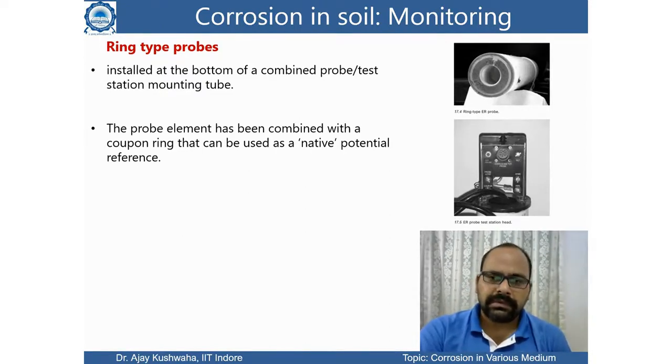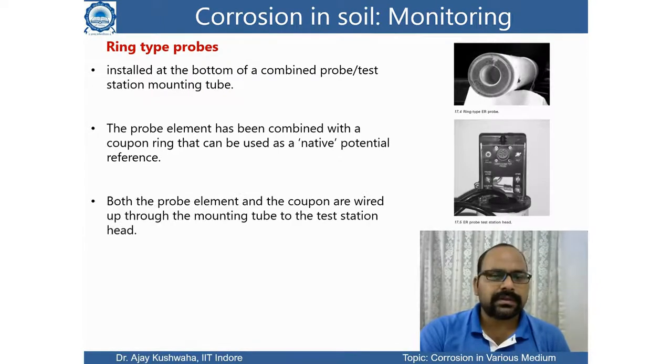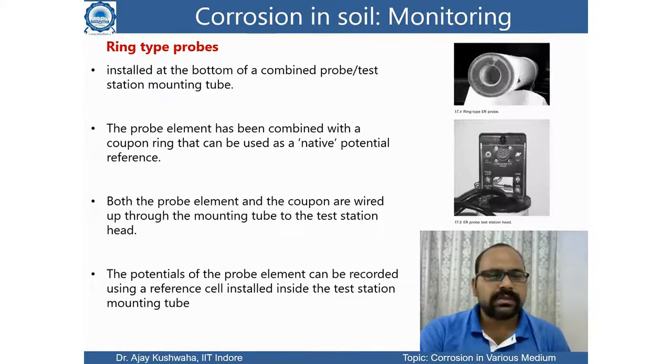If you have, let's say, a pipeline, the material which is used to produce those pipes, a similar material we can use here to make a coupon, and that's why we call it native, and we can consider the native potential reference. Both the probe element and the coupon are connected together through a wire, and then it is connected to the probe station to measure or record the reference potential. Based on the reference potential we can calculate the electrical resistance, and based on that the corrosion rate can be calculated.